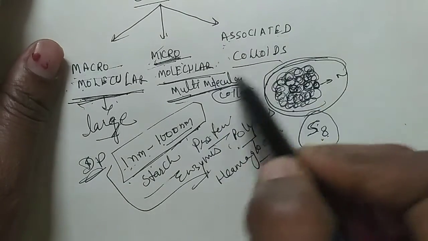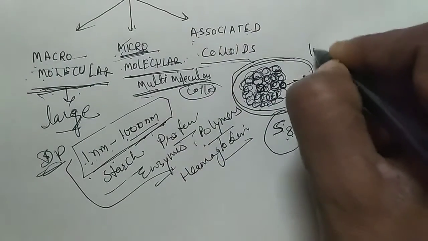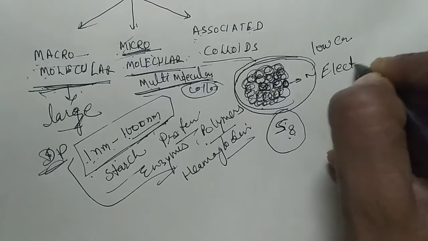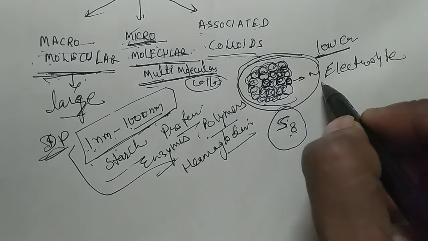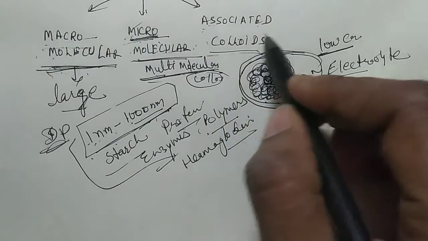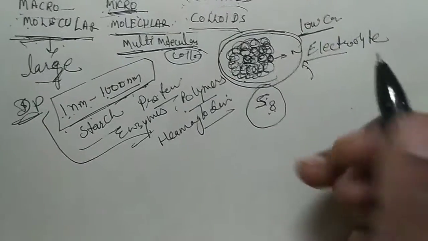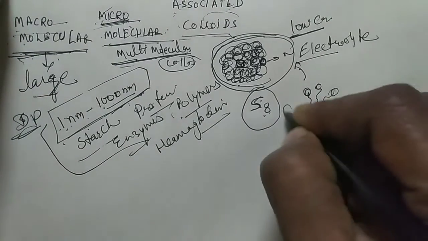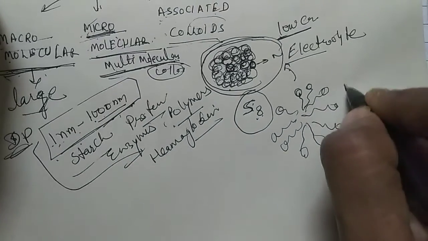The third one is associated colloids. Associated colloids means colloids which at low concentration act as an electrolyte. When the concentration is increased, the colloidal particles aggregate, rearrange or associate with each other in a special structure, like a flower. This flower-like structure is known as a micelle.